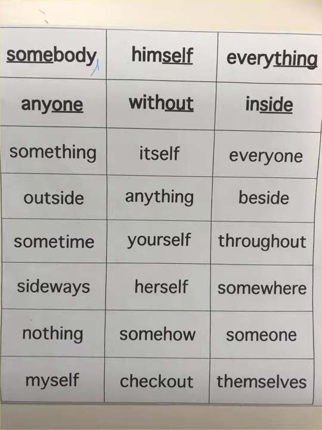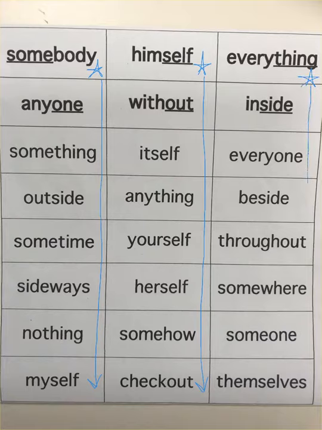We have somebody, anyone, something, outside, sometime, sideways, nothing, myself. Then we have himself, without, itself, anything, yourself, herself, somehow, checkout. In our last column, we have everything, inside, everyone, beside, throughout, somewhere, someone, and themselves.